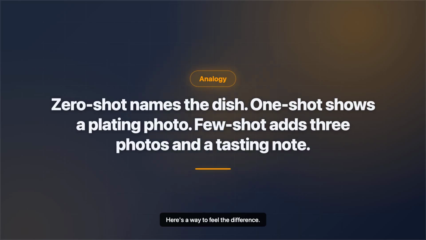Here's a way to feel the difference. Imagine a veteran chef. 0 shot is asking them to cook a dish by name. They already know what it is, so you just say the word. 1 shot is handing them a single photo of the exact plating you want. Few shot is giving them 3 photos plus a tasting note. And fine-tuning at the top of the ladder would be sending them to culinary school for your specific cuisine. Each level only makes sense when the level below it wasn't enough.